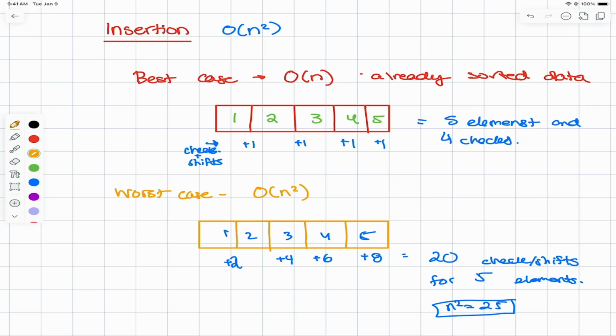So we've now identified a best case running time and a worst case running time. If our data is pretty much already sorted, insertion sort is fantastic. It works really, really well for us, but it's terrible when our data is in reverse. And when we do our case analysis, we can see exactly why that's the case.